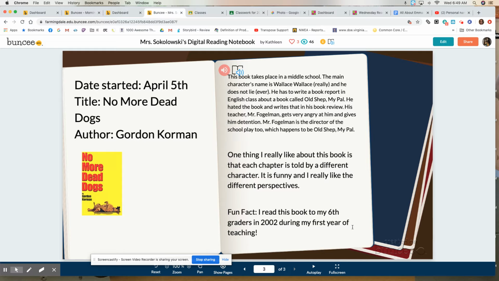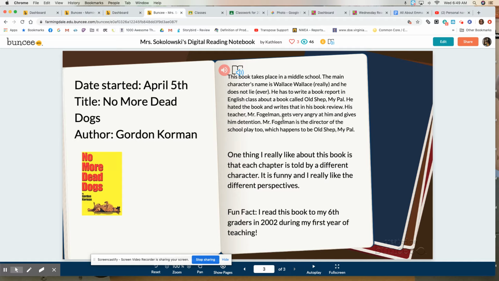If you're reading on Raz Kids or Get Epic, please jot down the titles of the books that you're reading, and let's say you read 3 or 4 of them. On this notebook page, pick one of them to talk about. So you would put down the date, the title, and something about the book.